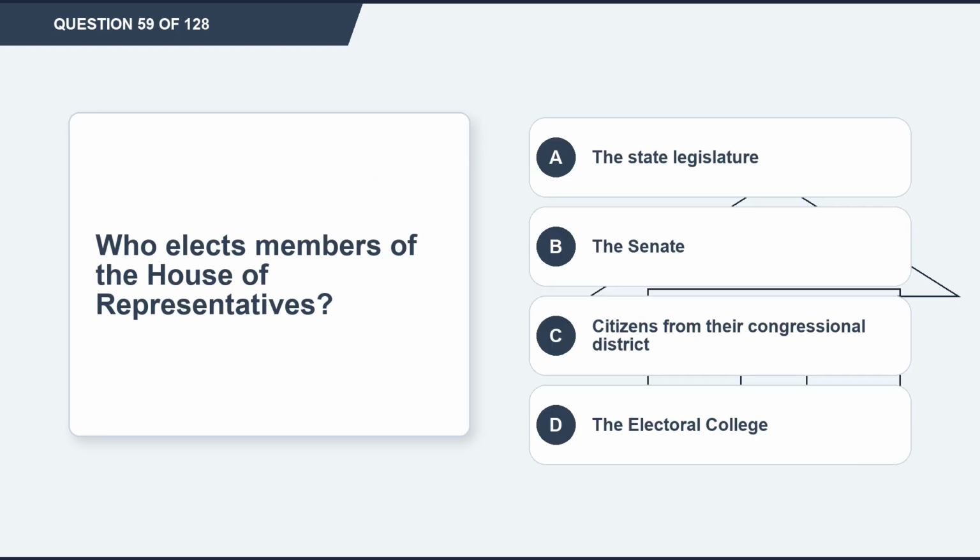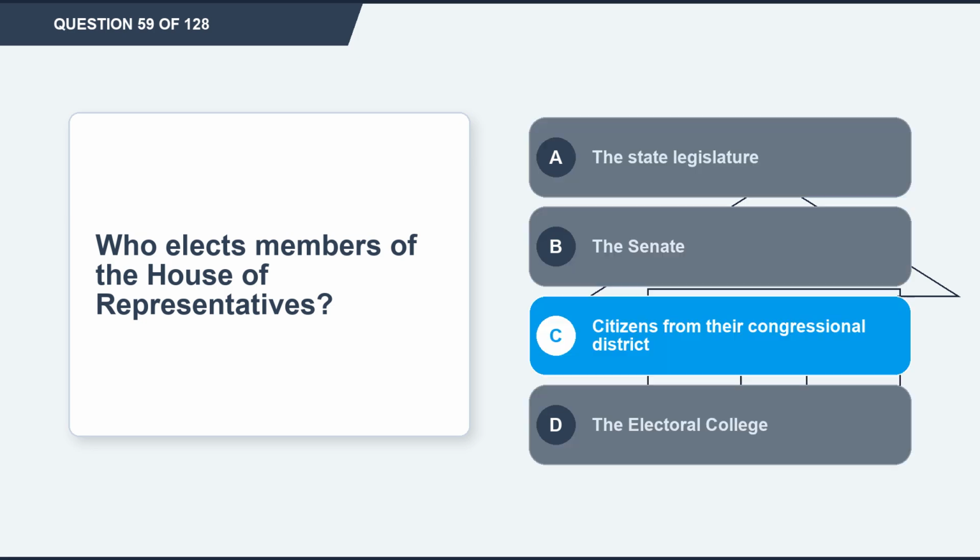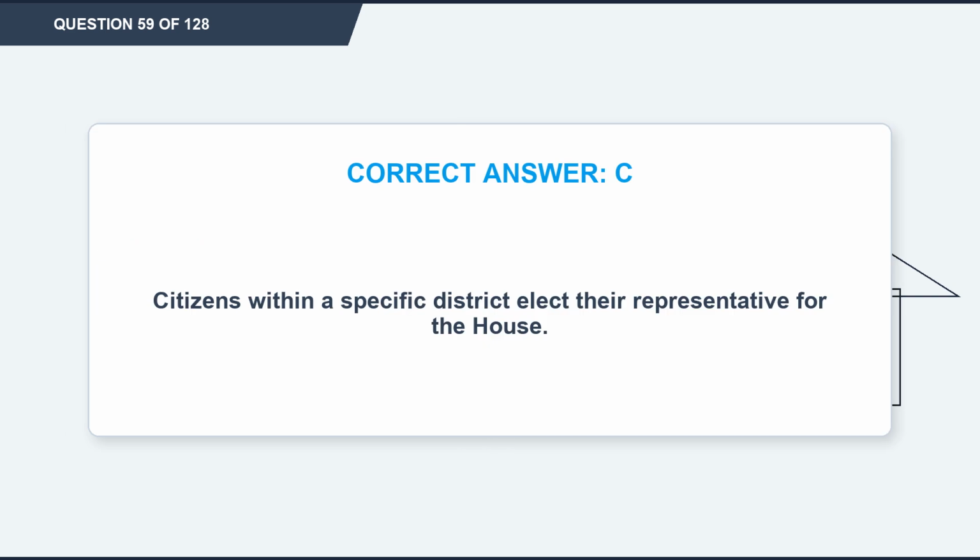Question 59. Who elects members of the House of Representatives? Option A, the state legislature. Option B, the Senate. Option C, citizens from their congressional district. Option D, the Electoral College. The correct answer is option C, citizens from their congressional district. Explanation. Citizens within a specific district elect their representative for the House.